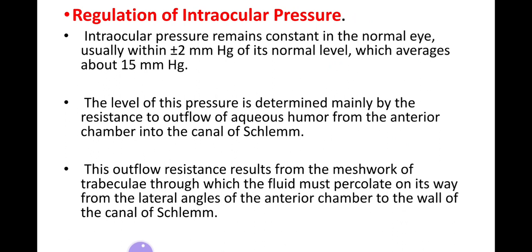How does the regulation of intraocular pressure take place? Intraocular pressure remains constant if there is no disease in the eye, within the range of plus minus a few millimeters of mercury to its normal value, which averages about 15 millimeters of mercury. It is determined by the resistance to outflow of aqueous humor from the anterior chamber into the canal of Schlemm. This outflow resistance results from the meshwork of trabeculae through which the fluid must percolate on its way from the lateral angle of the anterior chamber to the wall of the canal of Schlemm.